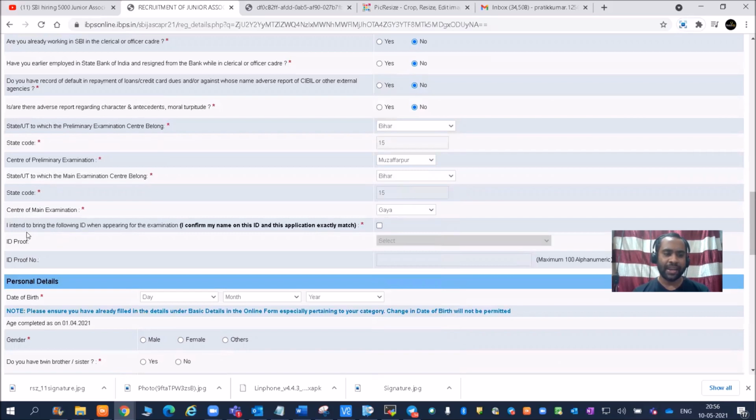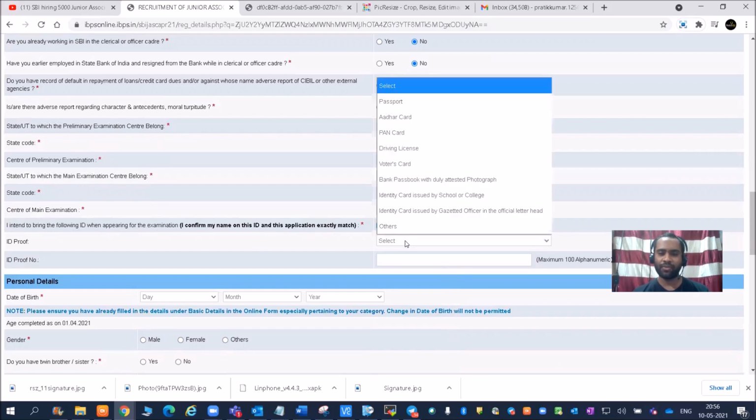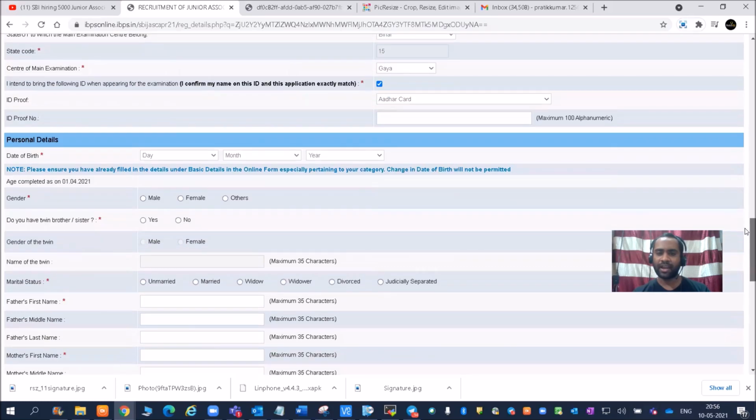Okay, I intend to bring the following ID. So you need to get this ID. I confirm my name on the ID. Now I'll put the Aadhaar card number. Aadhaar card will be a 12-digit number, so 12349876543, I don't know if it will take or not. Better start with 5, because Aadhaar card generally starts with 5.